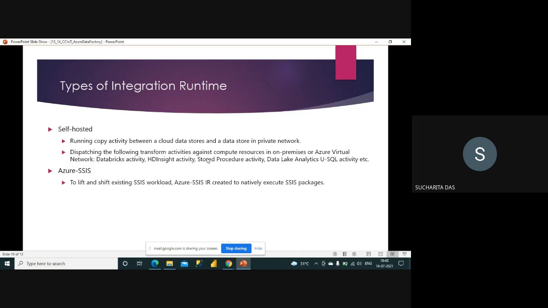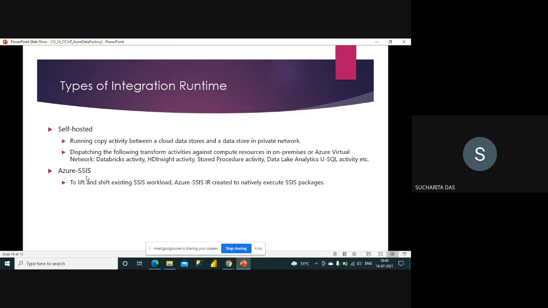Dispatching the following transform activities against compute resources in on-premise or Azure virtual network. So it's not purely on this public network, but it can be other networks. When you are connecting, then you have to use self-hosted integration runtime. So it can be again this Databricks activity, HDInsight activity, stored procedure activity, and so on.